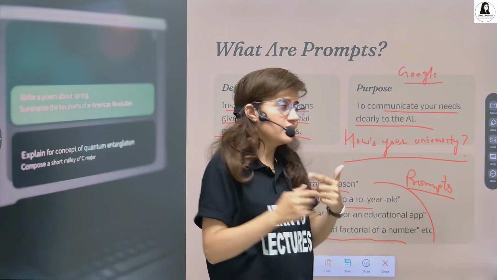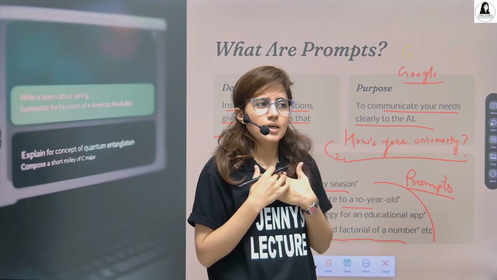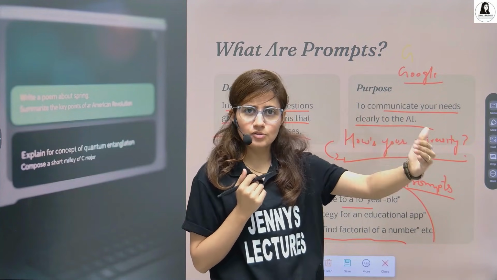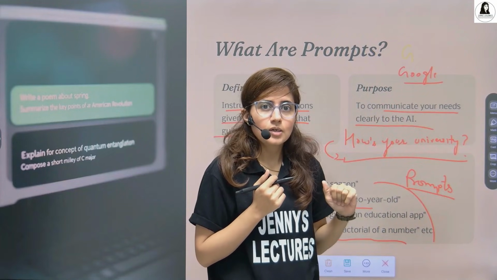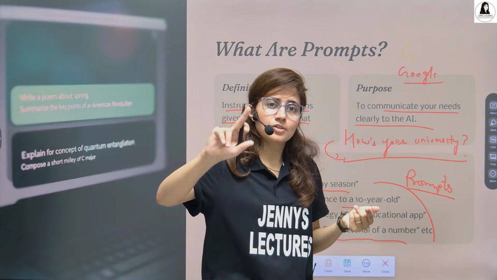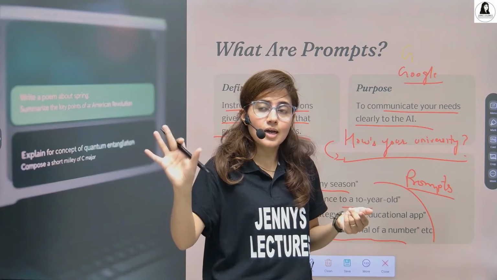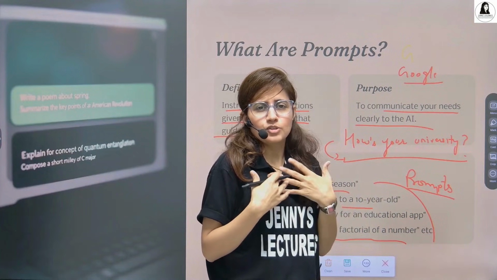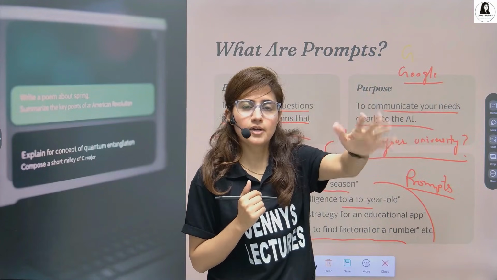So the second thing is, if I refine my question and say that I want to apply for an assistant professor job, for an assistant professor role in your university, and now tell me, how's your college? Now my friend knows the context in which I'm asking this question. So now she'll answer me according to that, suppose I say that I want to apply for an assistant professor job in your computer science department in your university.